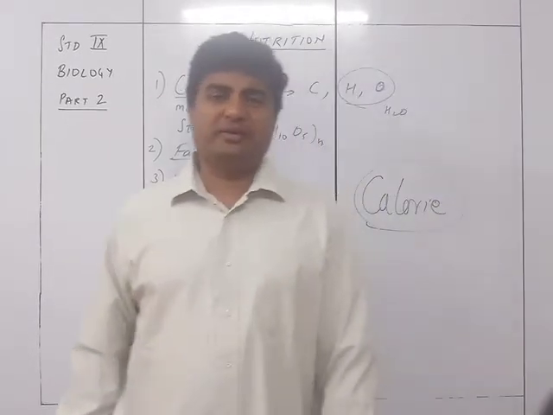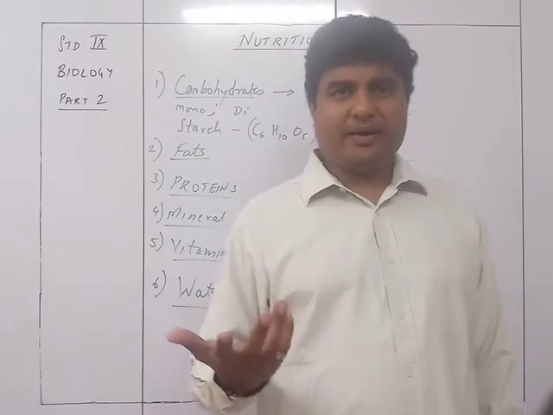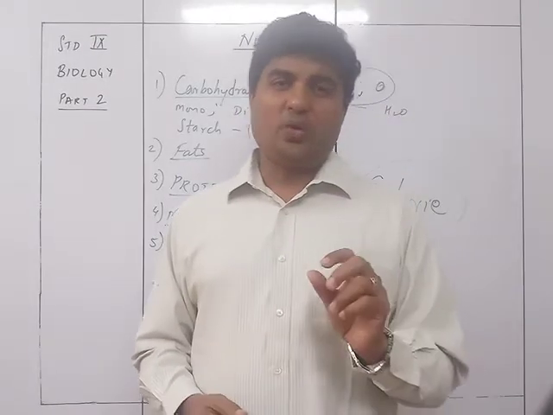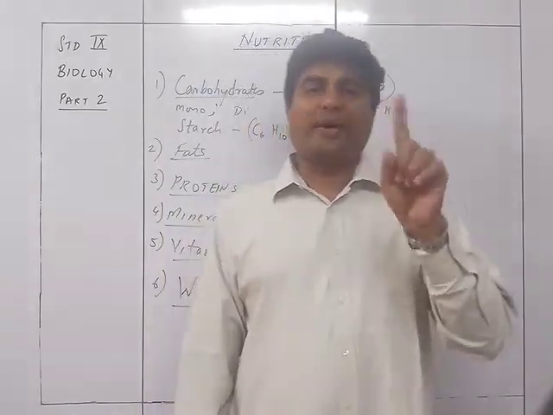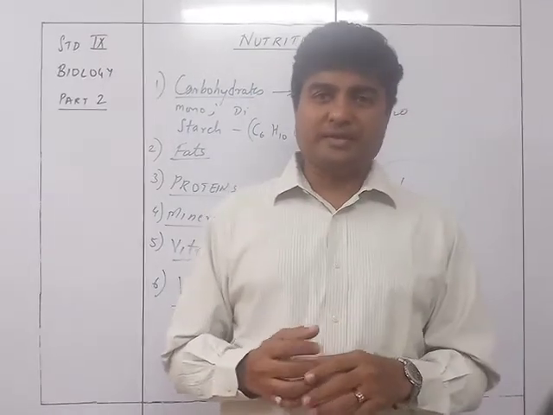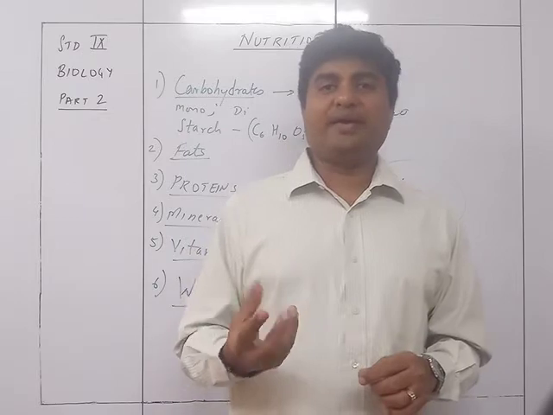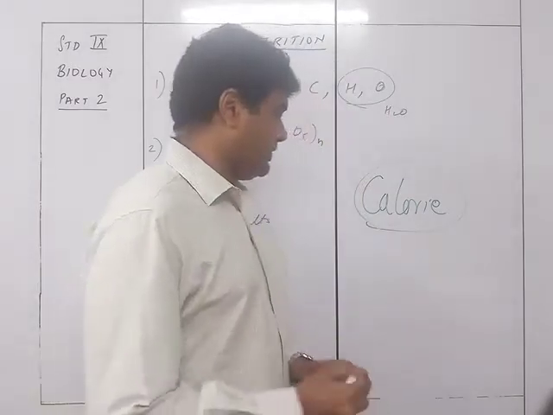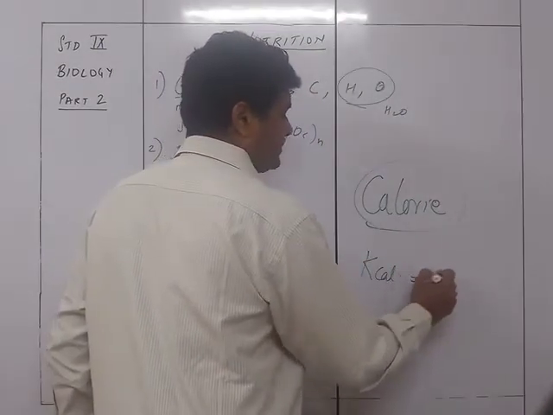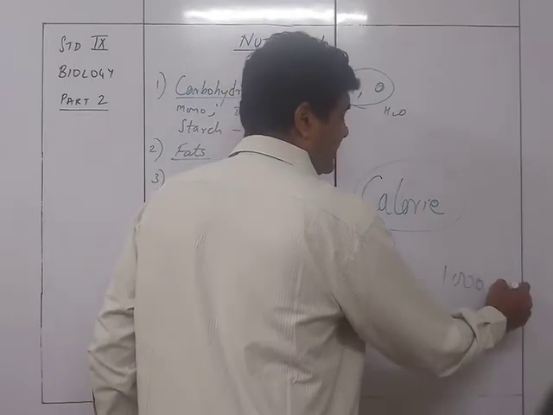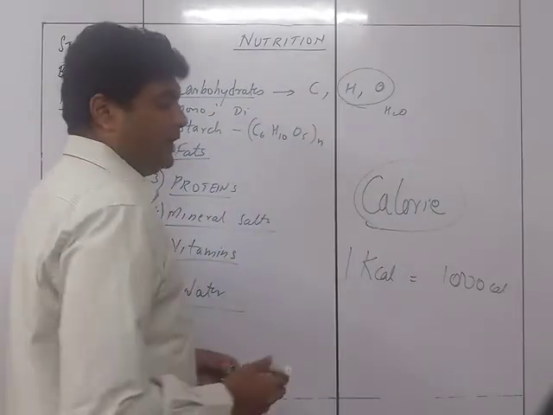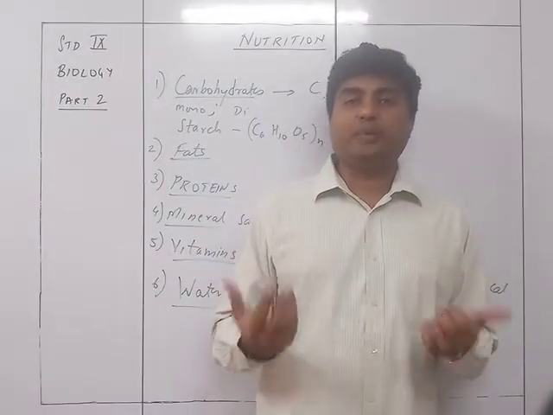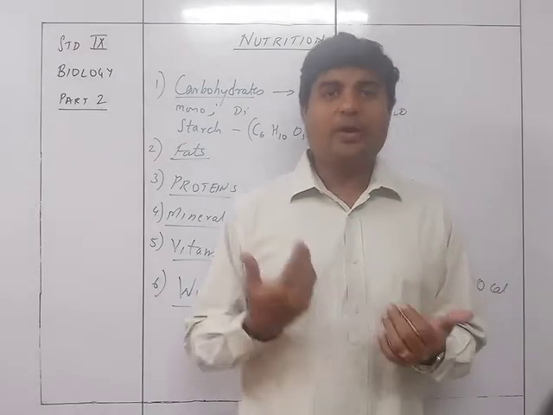Calorie is a physical term used in physics in the case of calorimetry. It is that quantity of heat required to heat 1 gram of water by 1 degree Celsius. So when I heat 1 gram of water by 1 degree Celsius, the amount of heat required is 1 calorie. Food normally has kilocalories, so it is given as kcal, which is nothing but 1000 calories. So 1000 calories form 1 kilocalorie, and it is the amount of energy the food gives you when you intake that particular food.